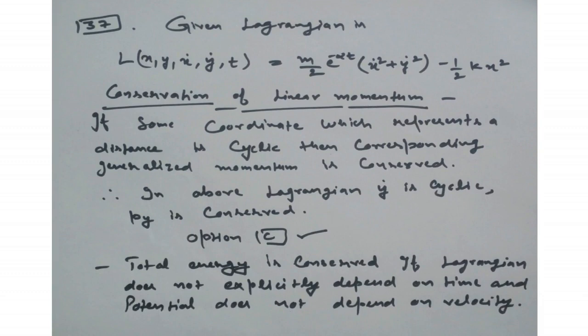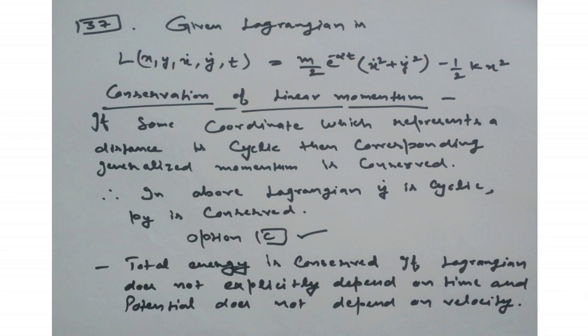So here first let me check about conservation of linear momentum. If some coordinate which represents a distance is cyclic, then the corresponding generalized momentum is conserved. So in the above Lagrangian, y is cyclic, so that's why the y component of linear momentum is conserved. So here the right option is option C, which is Py.